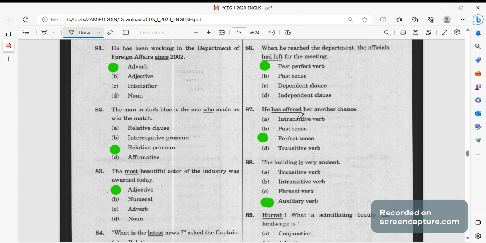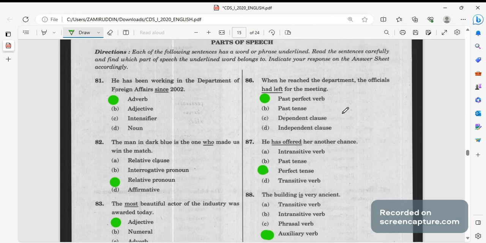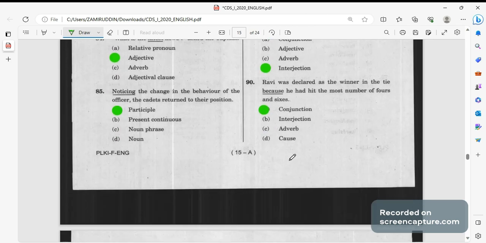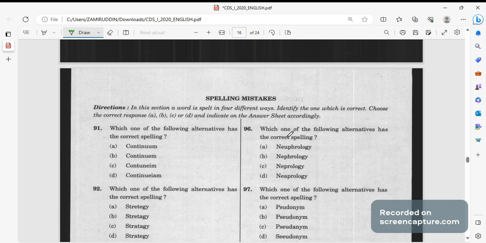Has offered, he has offered her another chance, he has offered, तो ये perfect tense हो जाएगा। And the first one was past perfect verb। Participle क्या होते हैं, verb के साथ ing लगाने से बनते हैं। Next is spelling mistakes। Spelling mistakes में कुछ नहीं है,